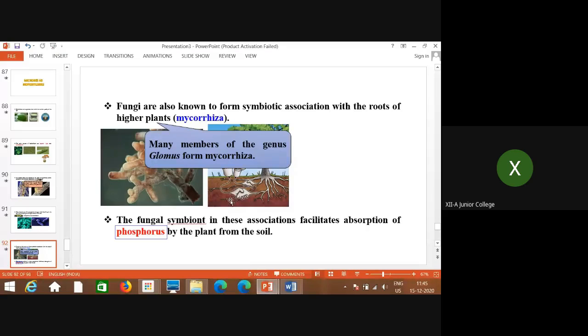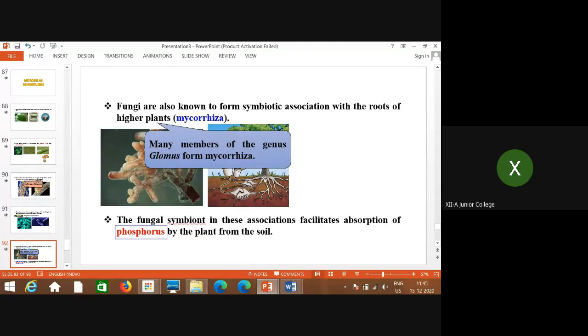So the maximum amount of phosphorus from the soil is taken up by the fungi, that is, the mycorrhiza. And in turn, what the mycorrhiza takes from the plant is a carbon source, carbohydrates or sugars. So in this way, both the partners are getting benefit from each other. Let me tell you in one minute and then I'll stop.